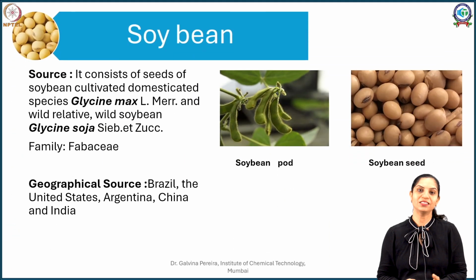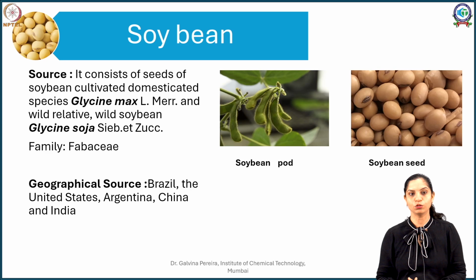Now soybean is something in the Indian population we have in our meal, in our flour, and we use it almost on a day-to-day basis in some households. Soybean consists of the seeds obtained from the domesticated species Glycine max.